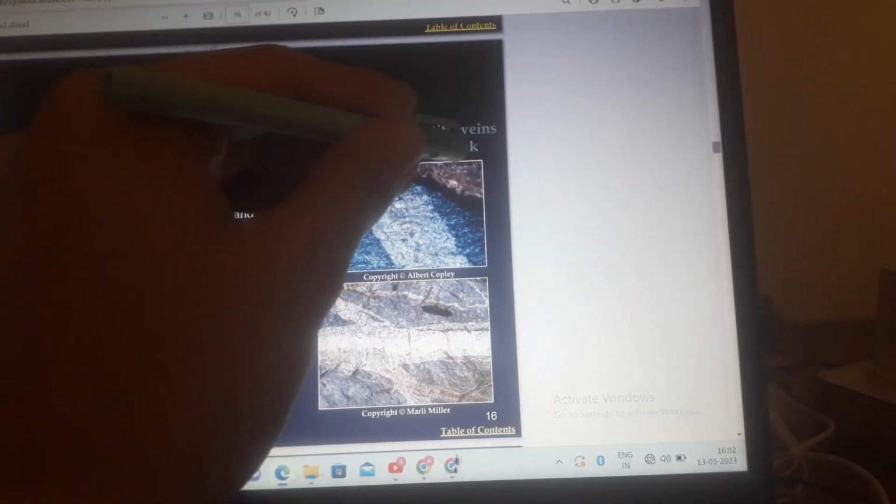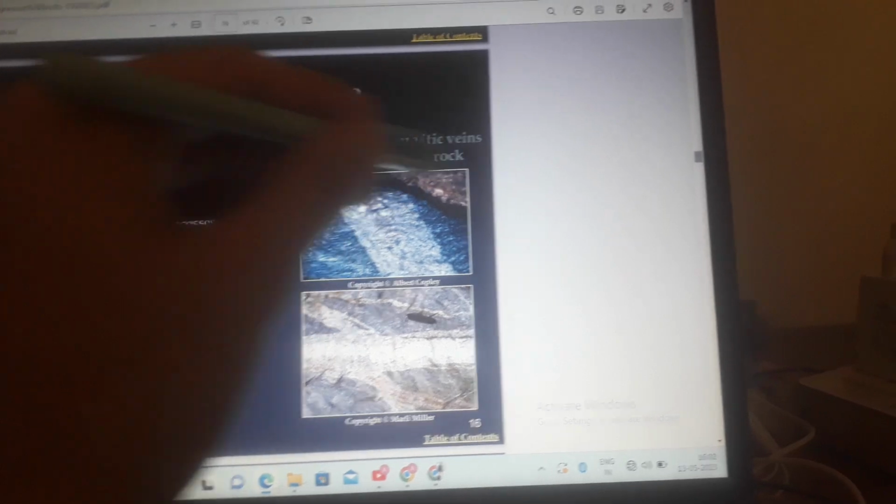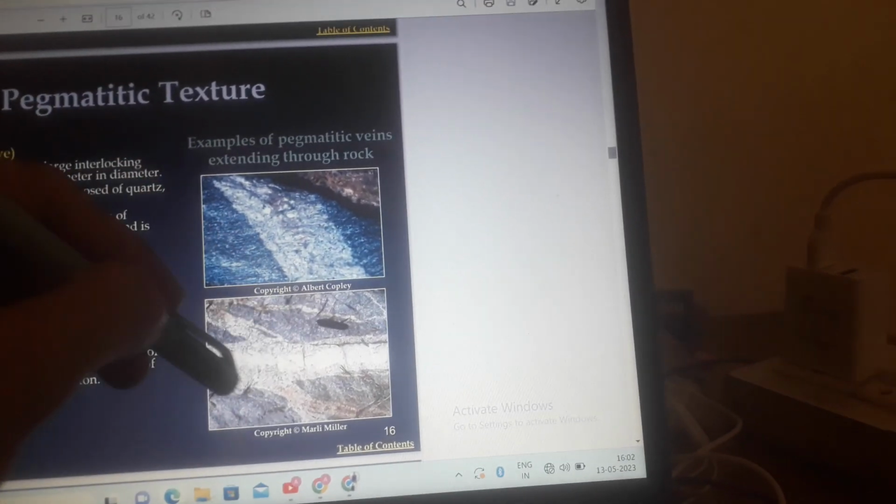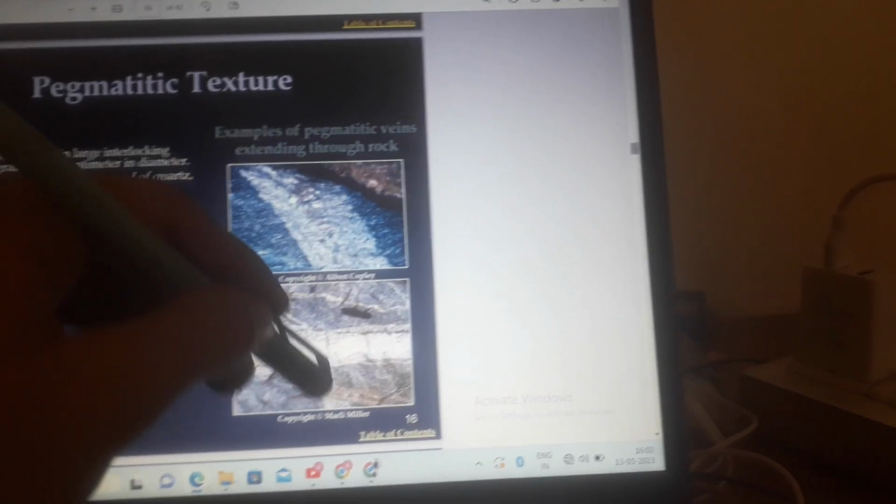Examples of pegmatitic veins extending through rock. This is pegmatitic veins extending through rock.